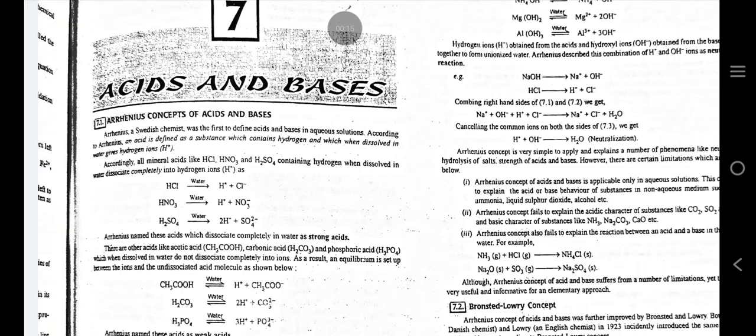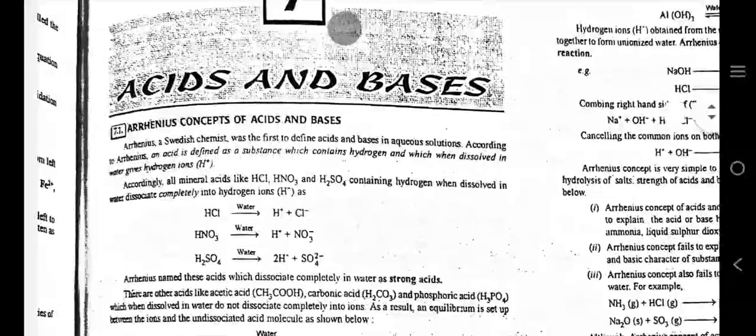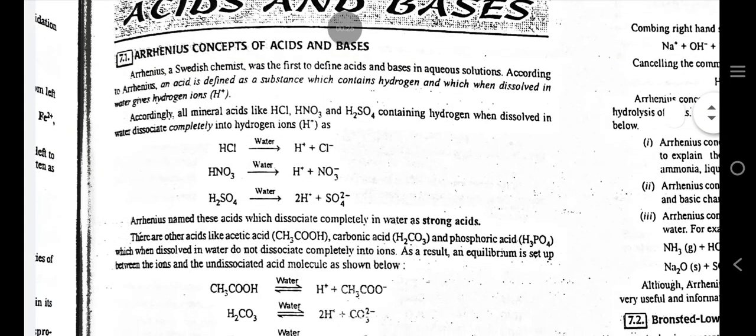Today in this video we are reading acids and bases of inorganic chemistry. Arrhenius concepts of acids and bases. Arrhenius, a Swedish chemist, was the first to define acids and bases in aqueous solutions.